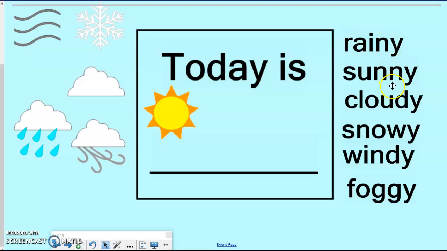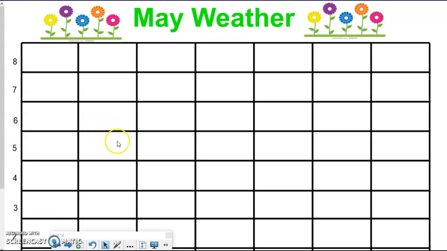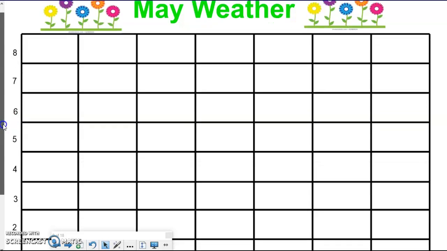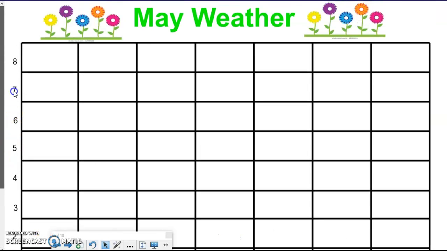I need to grab the sun and I need to find the word sunny. I don't see hardly any clouds in the sky, so I'm going to say it's just a sunny day. All right, let's graph sunny. Look, we have a new graph because remember, we are in a new month. So we're no longer graphing April weather. We are graphing May weather.